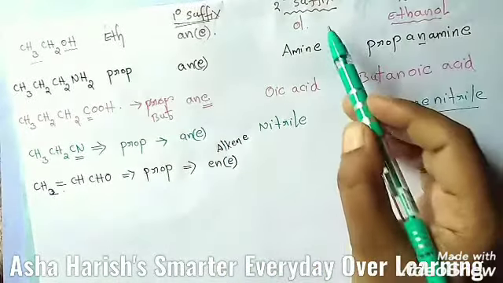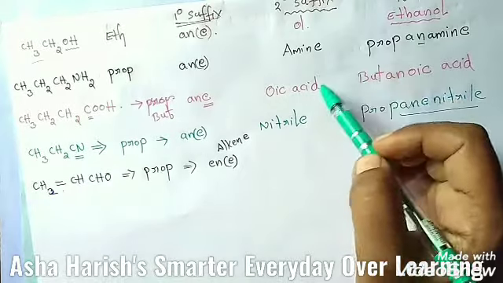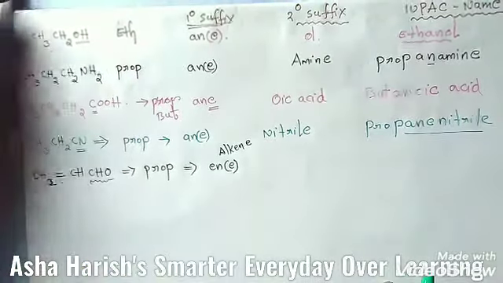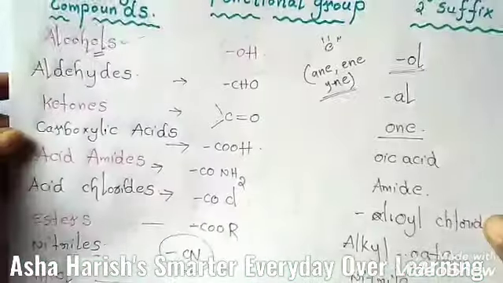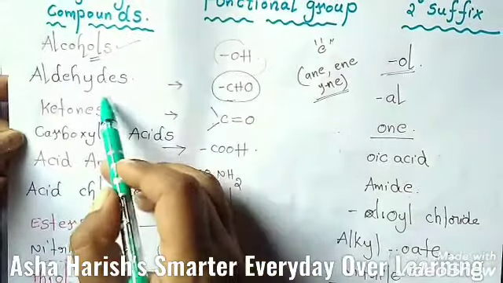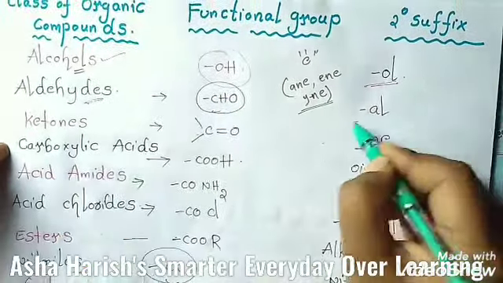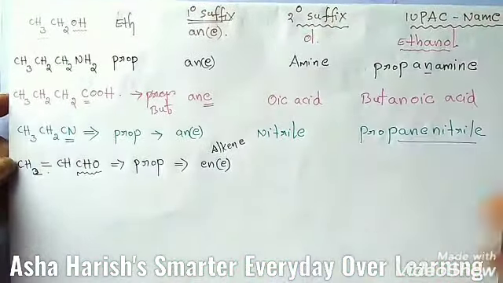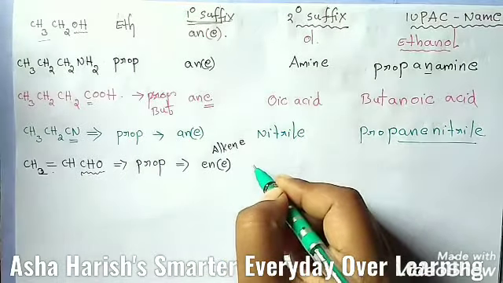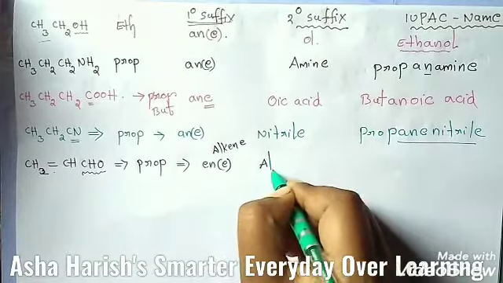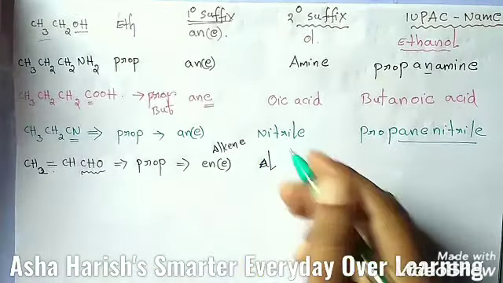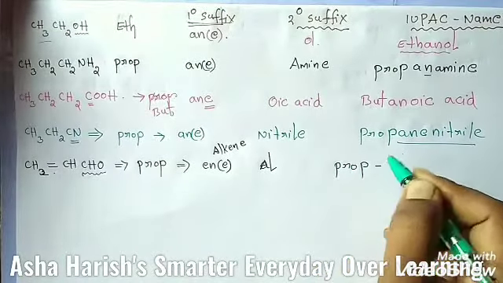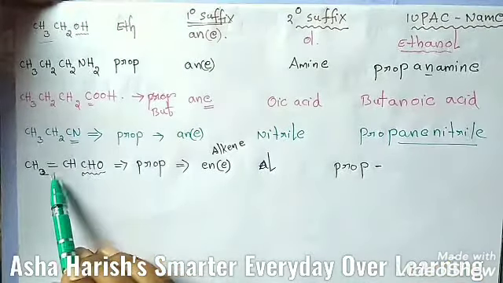Why? Because it belongs to alkene group. Then students, here the secondary suffix you need to identify, because which type of functional group is located here, that is CHO. The presence of CHO is the aldehyde group, and the suffix should be AL. The same thing I'm going to write here at the secondary suffix, that is aldehyde group, just AL, small a. Then students, for the IUPAC name, you need to identify at which carbon atom the double bond is located.